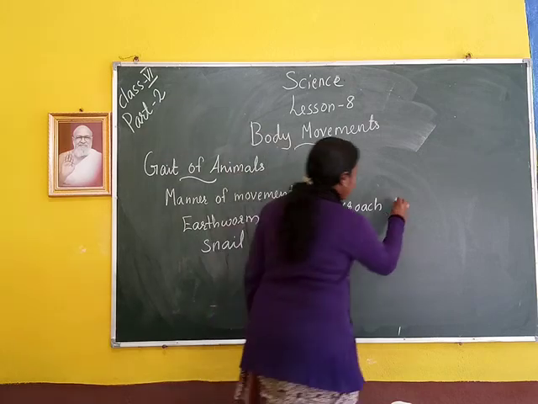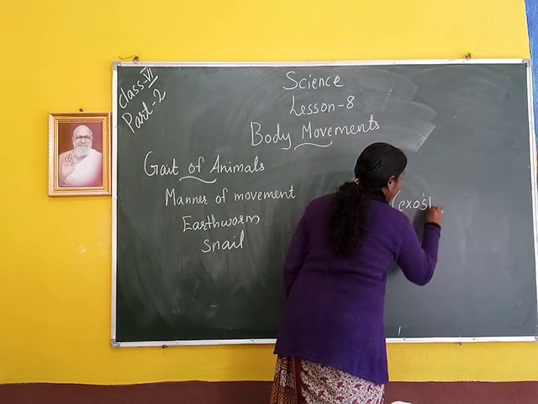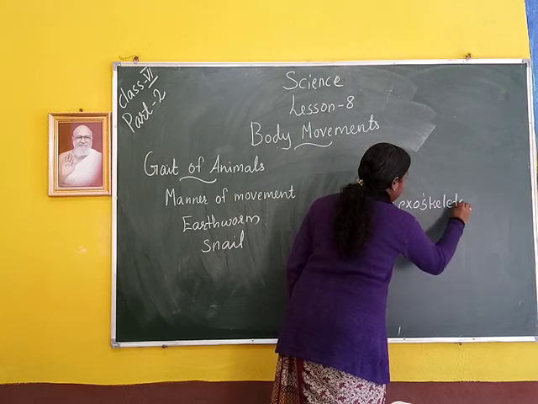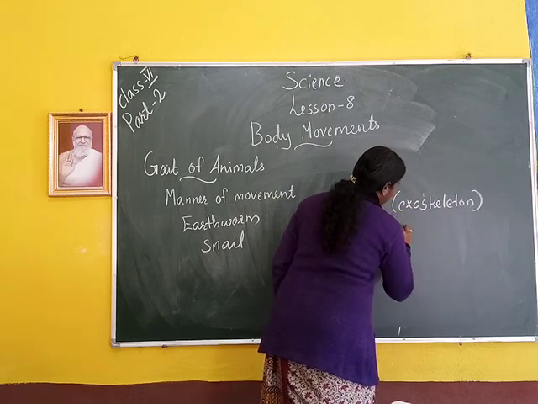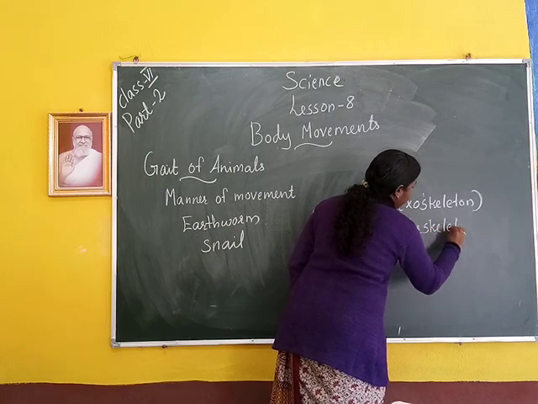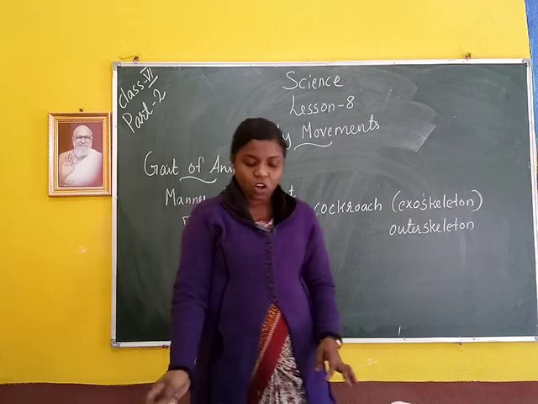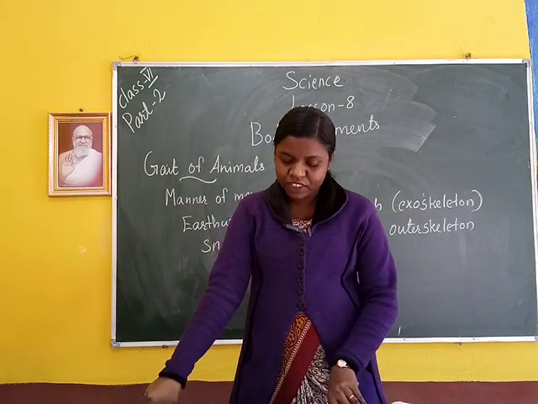The cockroach has an exoskeleton, which represents the outer skeleton. The cockroach's outer skeleton is called the exoskeleton. It is made up of chitin.